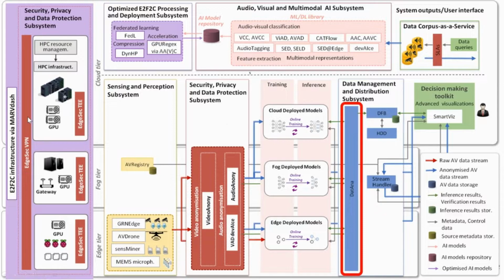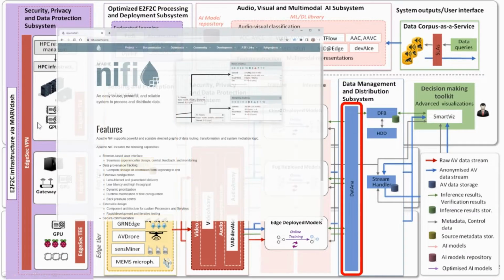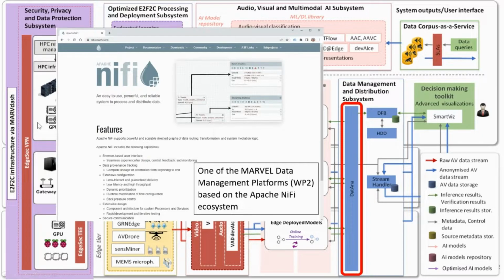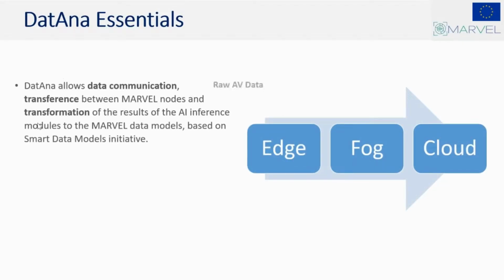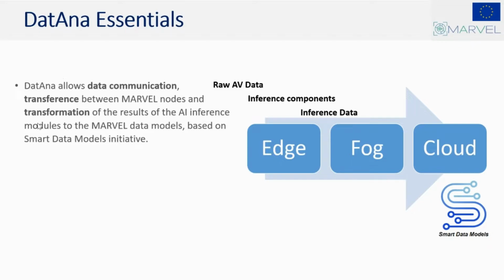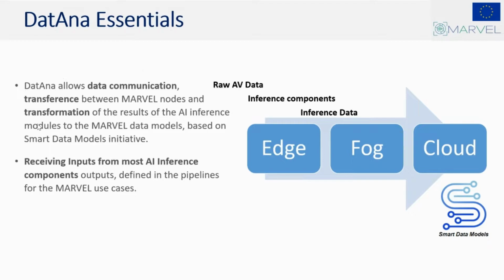DatAna, developed by ATOS, is one of the data management platforms used in Marvel. It is based in the Apache NiFi ecosystem. Apache NiFi is an open-source tool that allows an easy creation of advanced data flows, both for static and real-time data. DatAna is deployed in the Marvel infrastructure, allowing data communication, transference between Marvel nodes, and transformation of the results of the AI inference modules to the Marvel data models, based on Smart Data Models initiative.